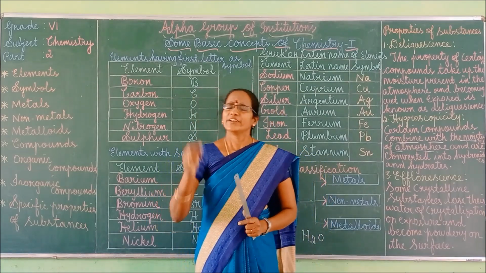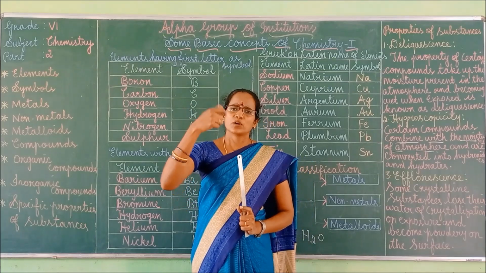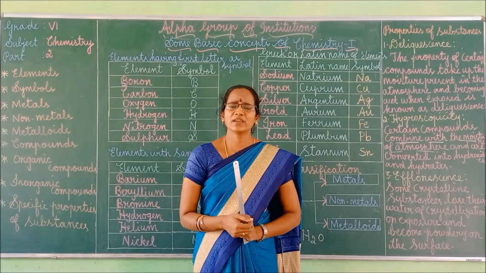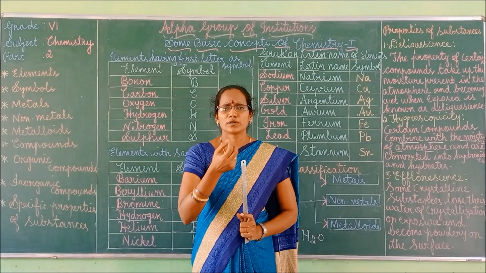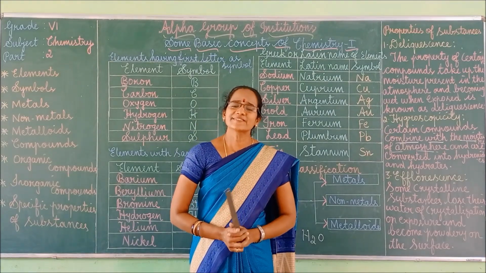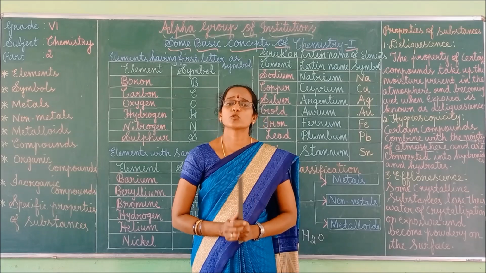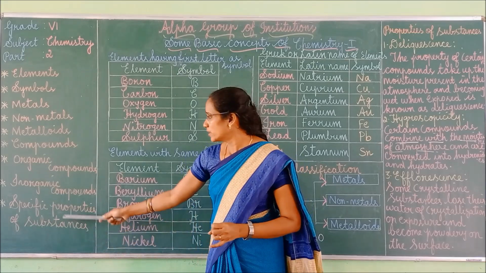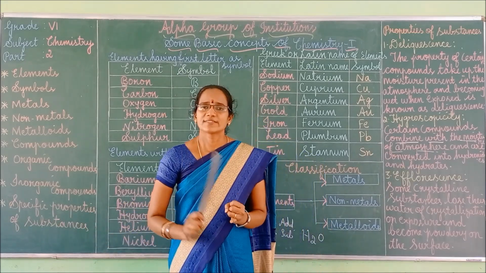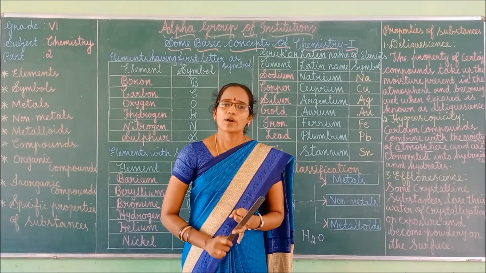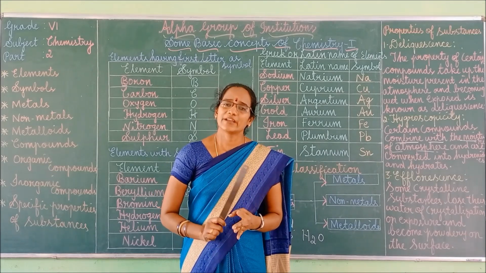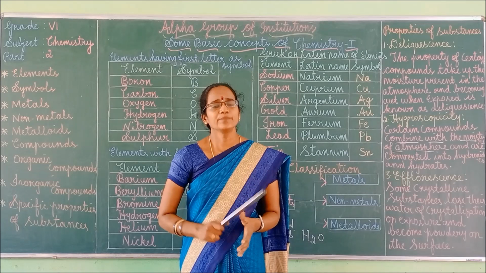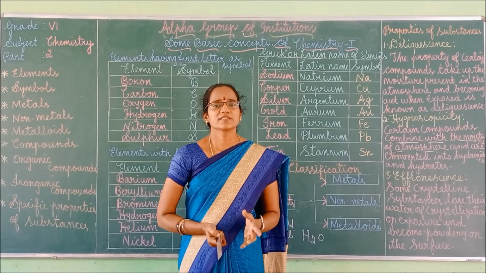Brittleness means when a solid substance is beaten or hammered, it becomes powdery in nature, isn't it? So that is called brittleness. This is also one of the properties of substances. What are the specific properties of substances? First one, deliquescence. Second one, hygroscopicity. Third one, efflorescence. Fourth one, malleability. Fifth one, ductility. And the last one we discussed is brittleness.